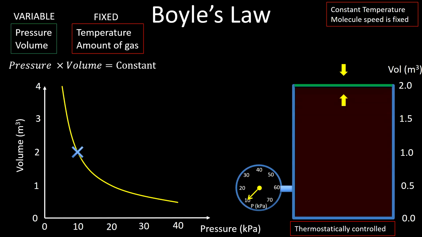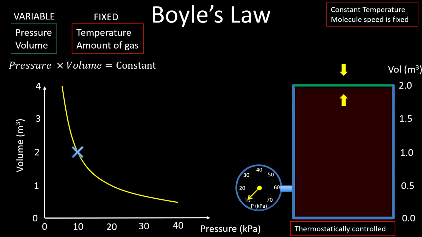Okay, and we also have a pressure gauge on here so that we can see what the variations in pressure are. And in order to fix the temperature, we have to actively control it. So this whole thing would be thermostatically controlled. It might be immersed in an ice bath to keep it at 0 degrees centigrade. But we need something that's going to maintain the temperature so that we can ensure that we have got fixed temperature. And to ensure the amount of gas is constant, all we need to do is to make sure it doesn't leak so that gas can't move in or out of it.